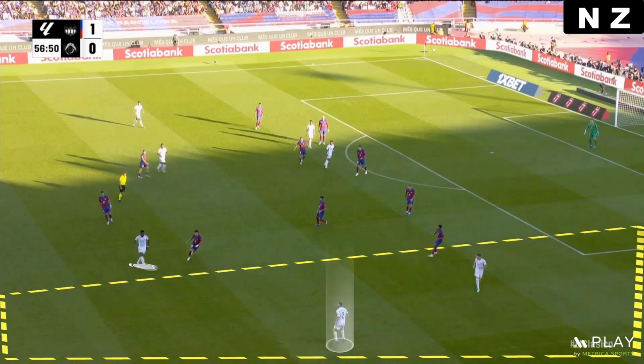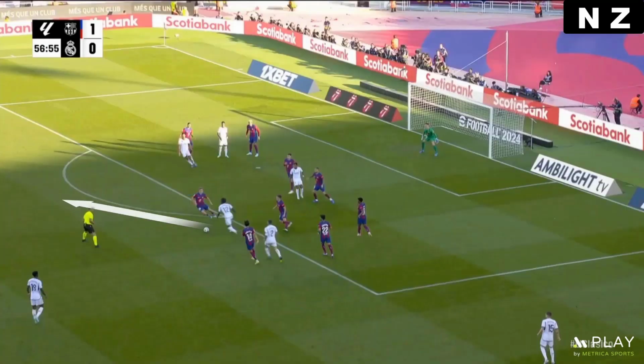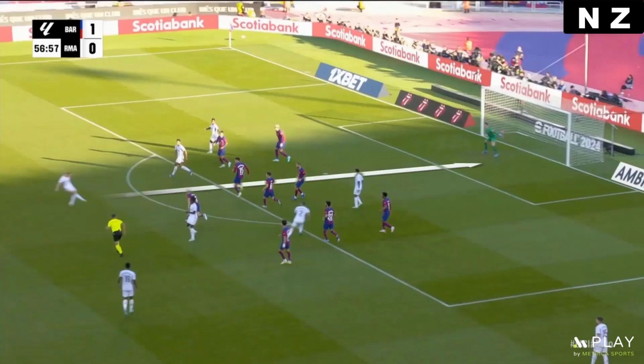or even numerical superiority. When Valverde moved outside, he attracted Barcelona's midfielders and this created a space on the edge of the box for Camavinga or Toni Kroos.